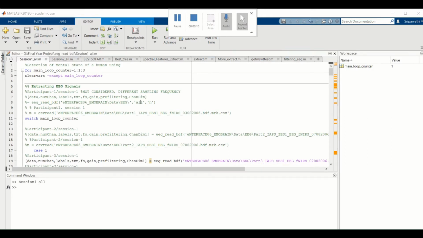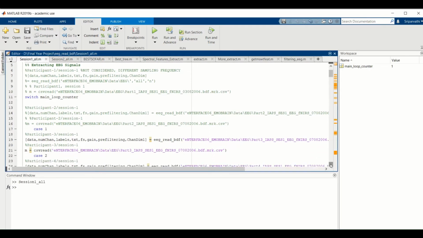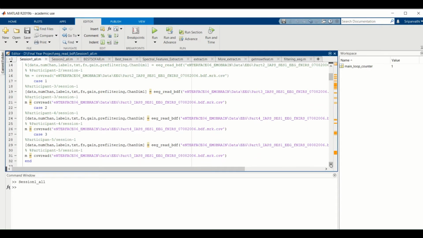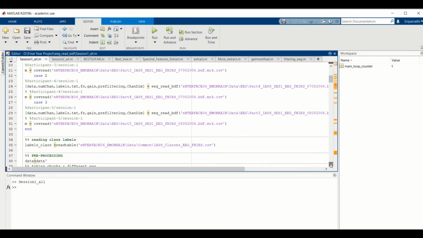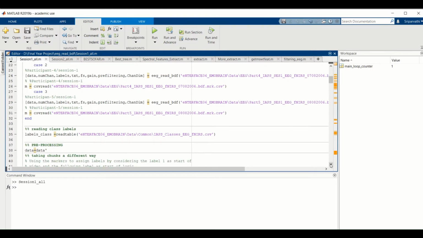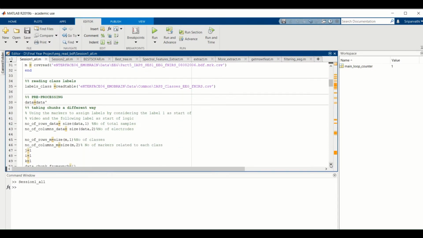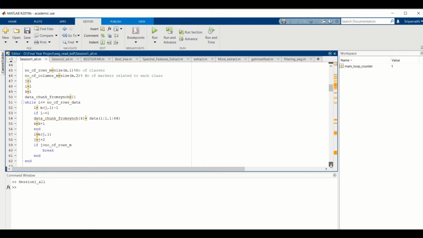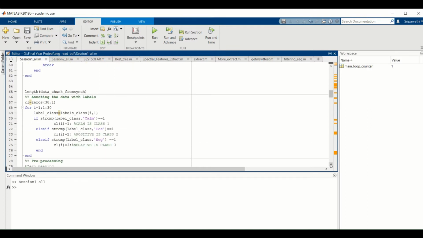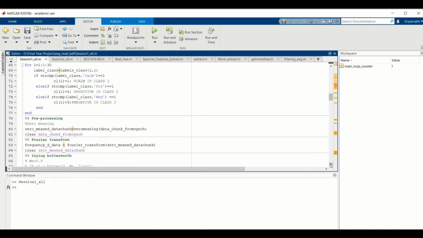First, the EEG signals are read using EEG_read_BDF function. After that, the CSV files that contain the markers are read. Once the markers and the EEG signals are read, then the labels are extracted. Then the data is converted into chunks, each of which belong to a class of emotion instilled by a particular stimulus. Then the labels are applied. After applying the labels, pre-processing is done.